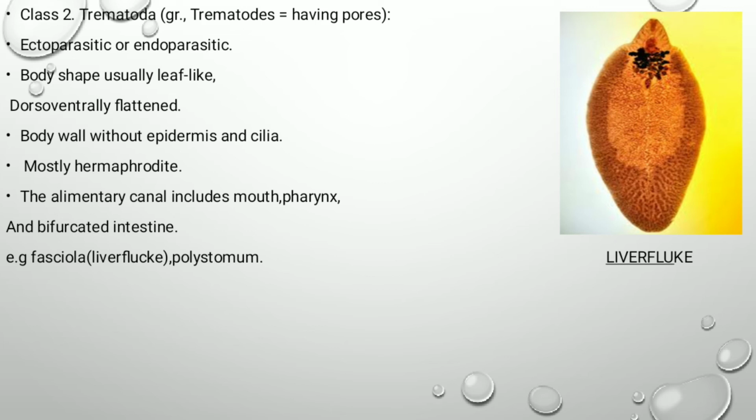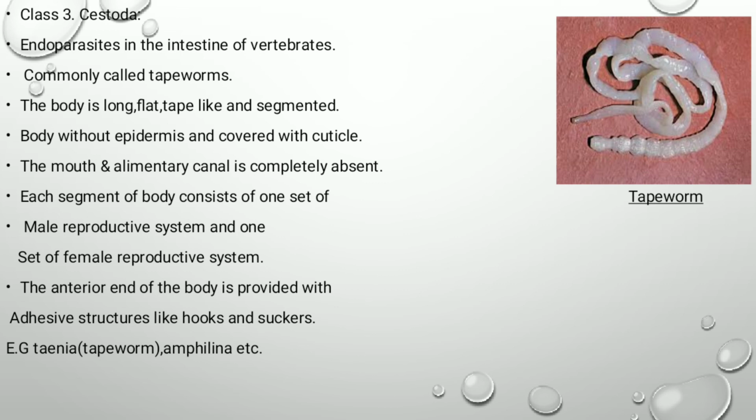The body is without epidermis and it is covered by a cuticle. The alimentary canal include mouth, pharynx and bifurcated intestine. These are mostly bisexual. For example, Fasciola hepatica, that is sheep liver fluke, and Polystoma. Next class is class Cestoda. The well-known example of this class is tapeworms.